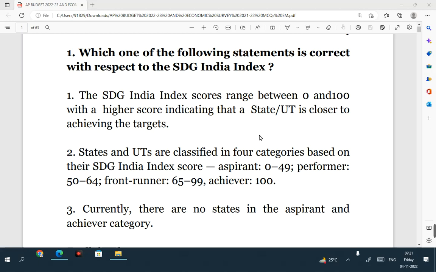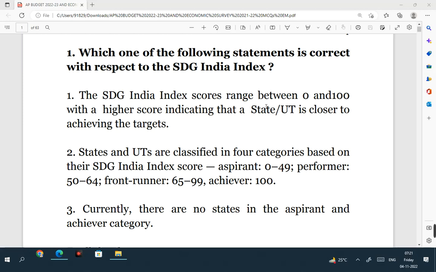2022-23 and economic survey 2021-22, I have made some important multiple choice questions for both APPSC Group 1 and APPSC Group 2 as well. These multiple choice questions I will discuss every day, 15 multiple choice questions. The best of the economic survey and budget which is useful for the exam is thoroughly covered in these MCQs. So it will be very useful for the students preparing for Group 1 prelims, APPSC Group 2. So you can make use of these videos.